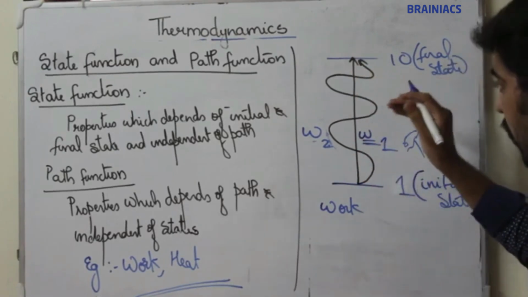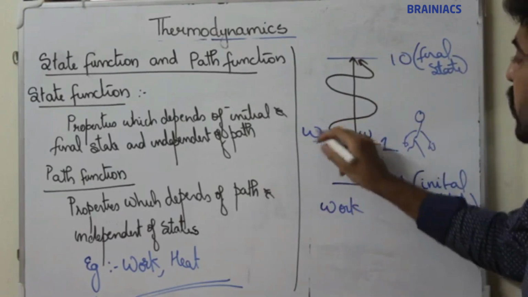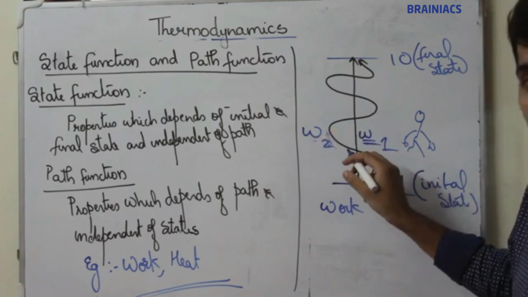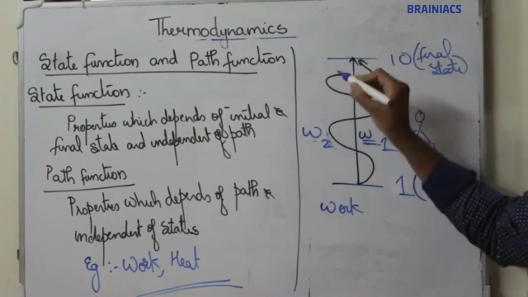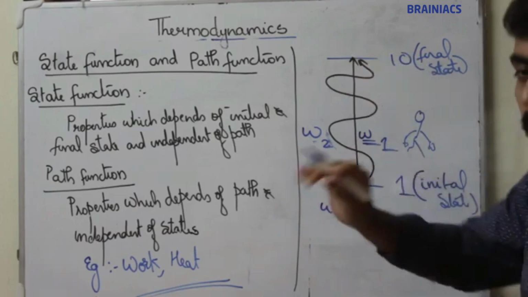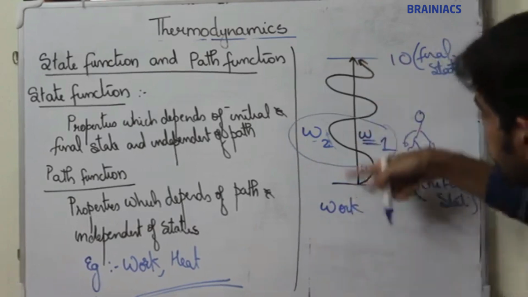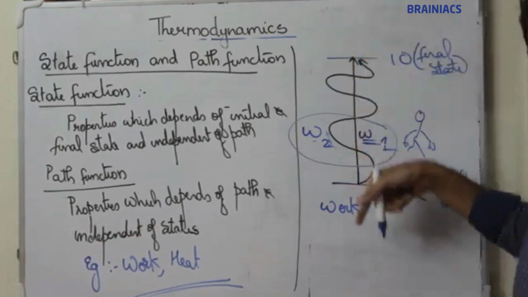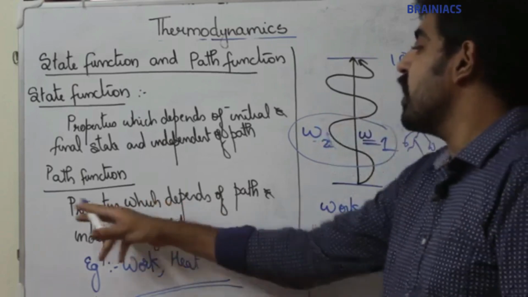In both paths, he has to do some work, right? But these 2 works are not the same because when he takes stairs, he has to do extra work. That means W1 and W2 are not the same. So, work is a function which changes with path. So, work is a path function.